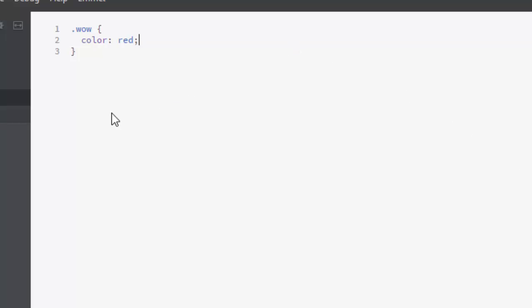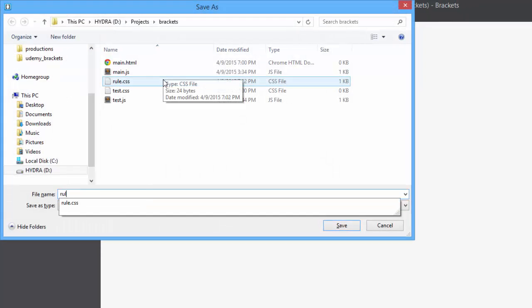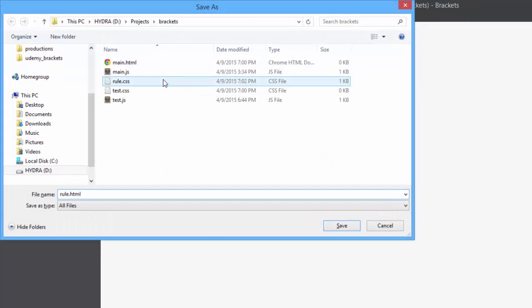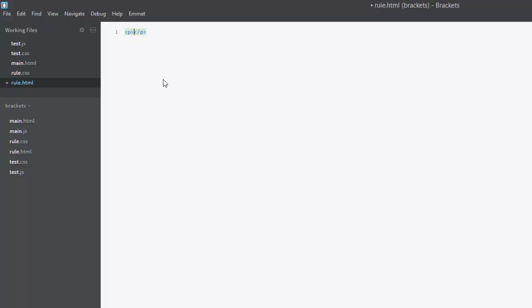Save that. Now we'll make a new file and we'll save that and we'll just call that rule.html, and we'll make a new paragraph and it will say hello. Now let's give the paragraph the class we made earlier, wow.